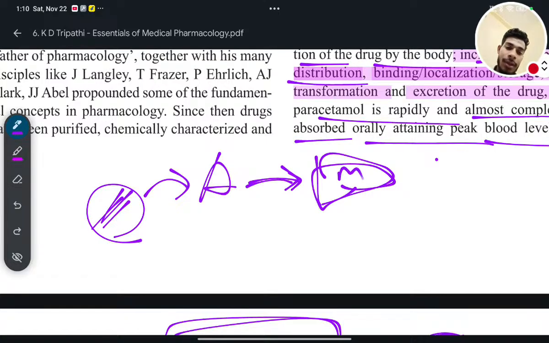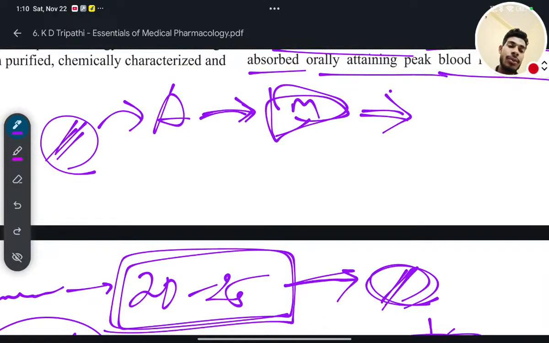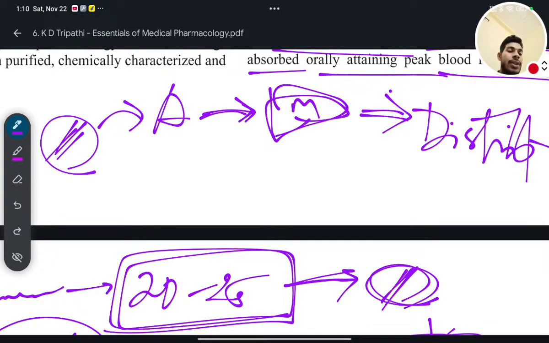After metabolism, it will be distributed uniformly to the whole body. So when it is distributed, the drug will go to each and every organ and organ system, even to the cellular level.